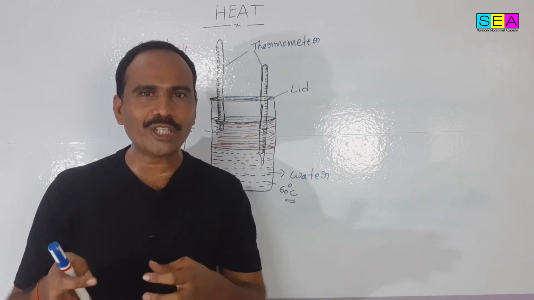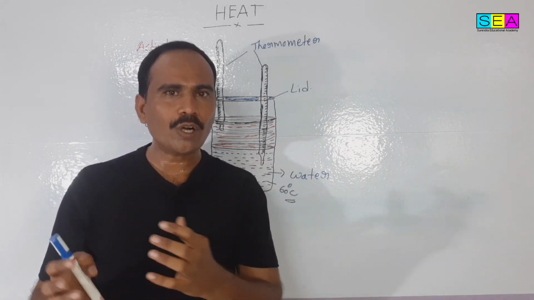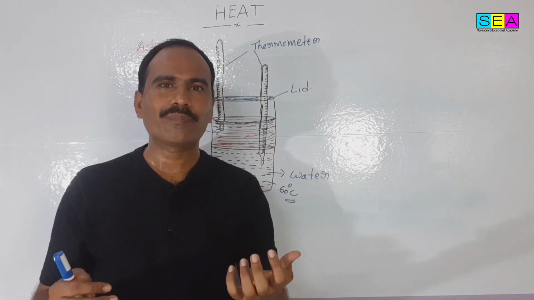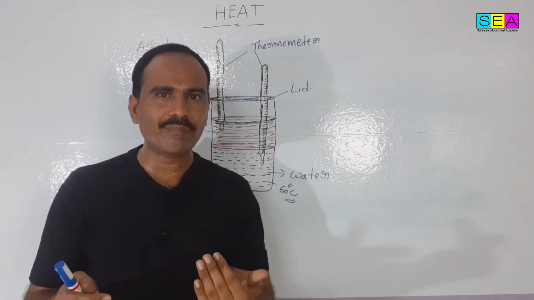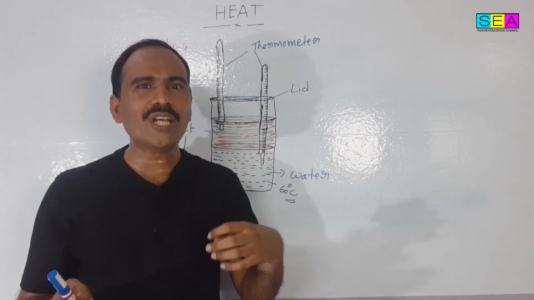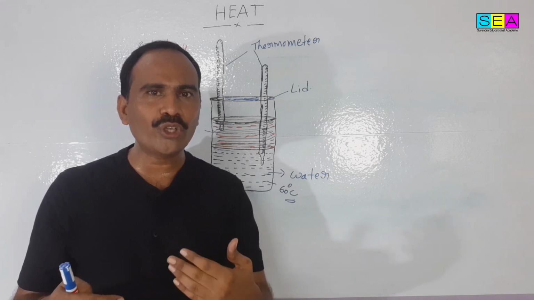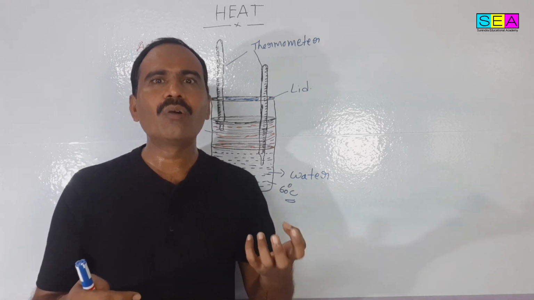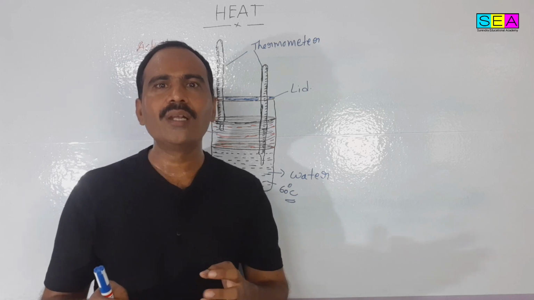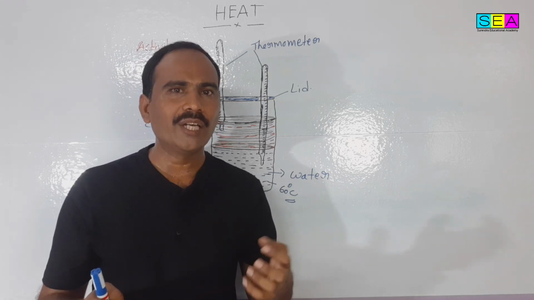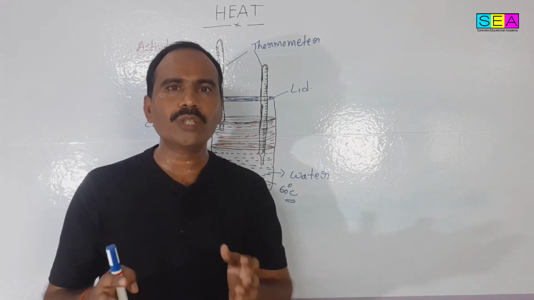How much quantity of heat is flowing from one body to another, that means from the hotter body to the colder body. So heat is energy, and it is flowing. Temperature is a measurement of how much heat is flowing from the hotter body to the colder body. That is the difference between temperature and heat. Both are different terms.